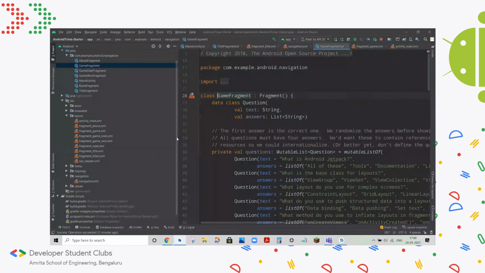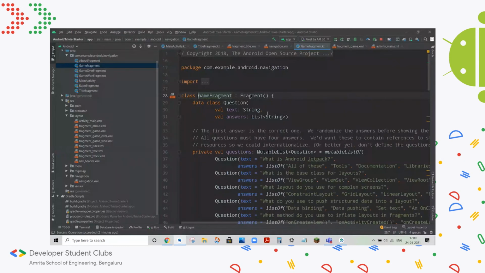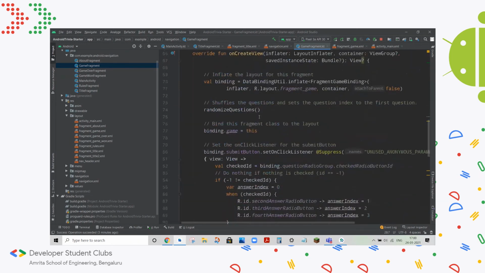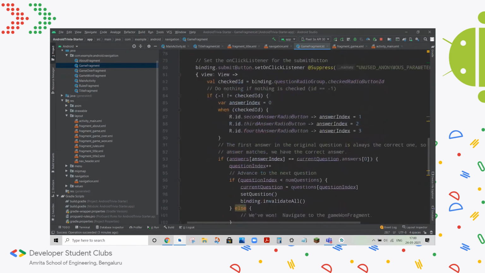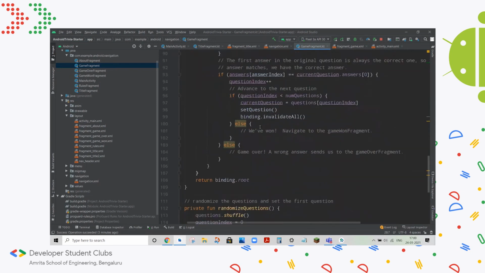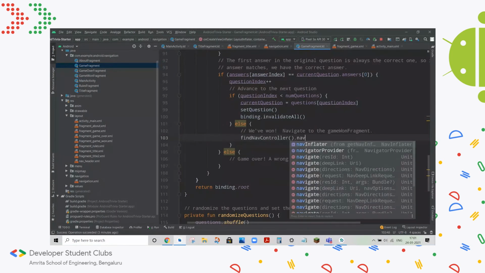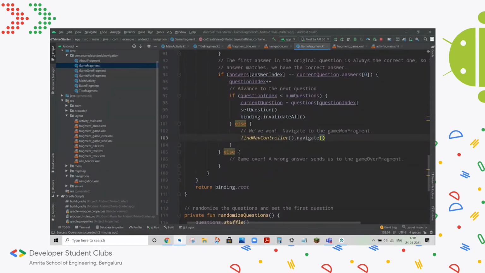So this is the game fragment class, and this is where we'll be adding the logic to either navigate to the game over fragment or the game won fragment. Here we can already see that they've given us comments. So here itself we can add the logic to navigate to the corresponding one.